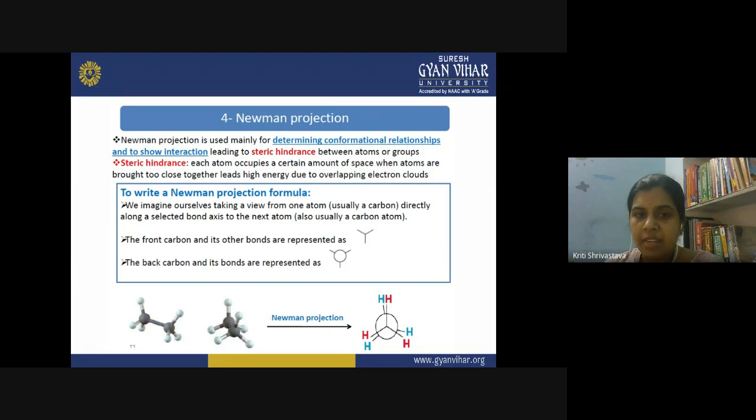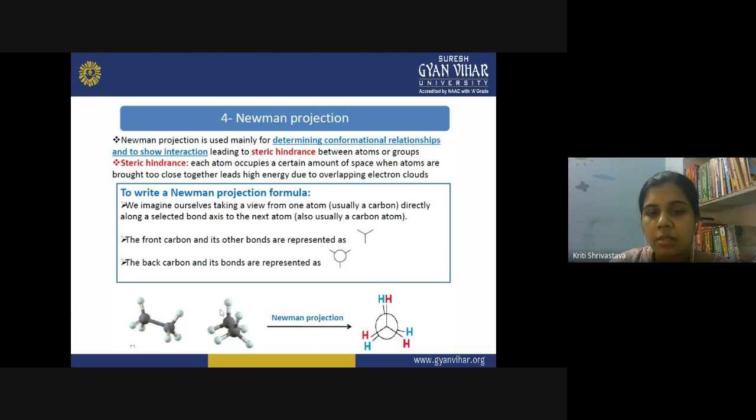So how do we write the Newman projection formula? We imagine ourselves taking a view from one atom, usually a carbon atom. If you are taking the ethane molecule, then you have two carbon atoms. So you look at it like this, carbon one and carbon two, and all the substituents you see around the molecule. We imagine ourselves taking a view from one atom, usually a carbon, directly along a selected bond to the next atom, usually a carbon atom. So if you see this ethane molecule like this, you will see both the carbons in the same direction.